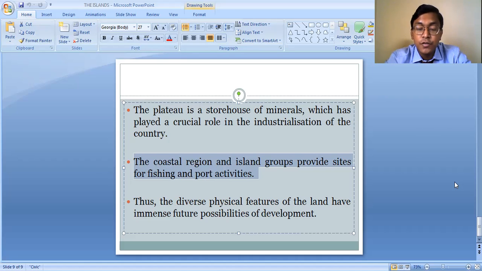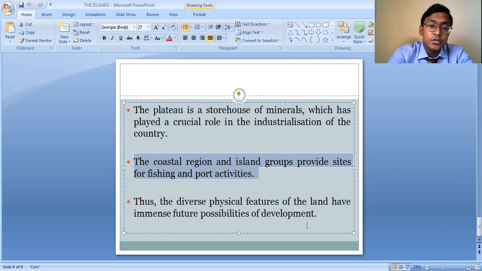Most of the foreign trade is carried out through the oceanic routes, and the ships or steamers carrying these goods need to load and unload the goods. This loading and unloading takes place in the ports which have developed in the eastern coastal plain and in the western coastal plain.